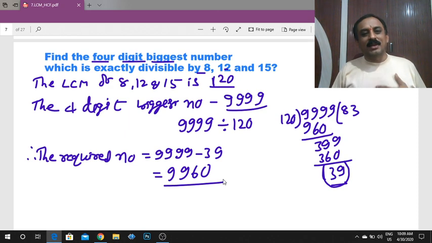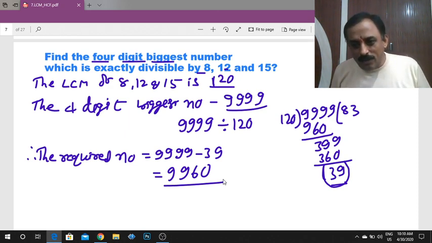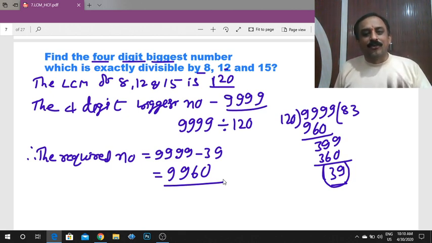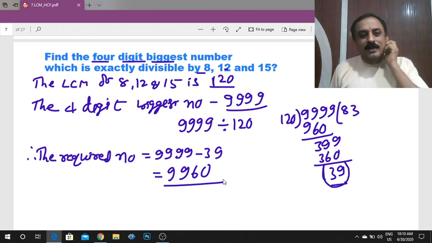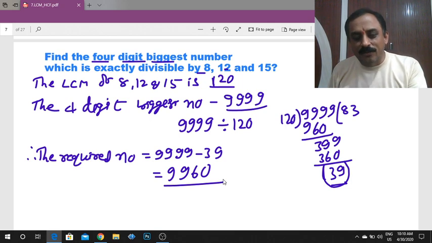Therefore it is exactly divisible by 8, 12 and also 15. So what is your answer? 9,960. This is the 4-digit biggest number which is exactly divisible by 8, 12 and 15.